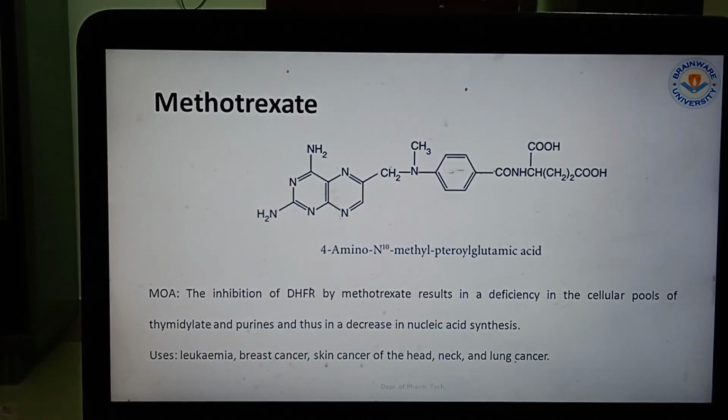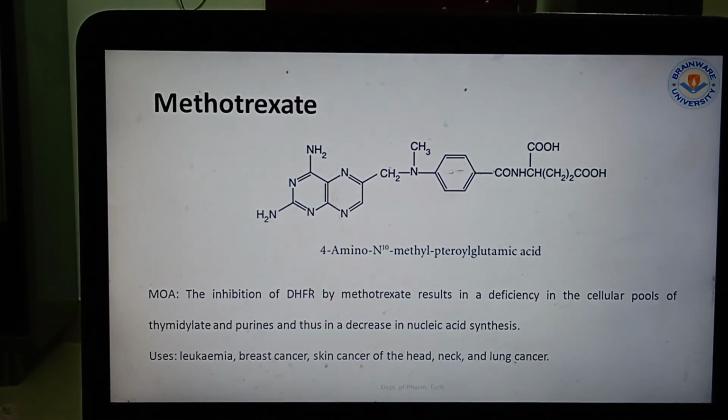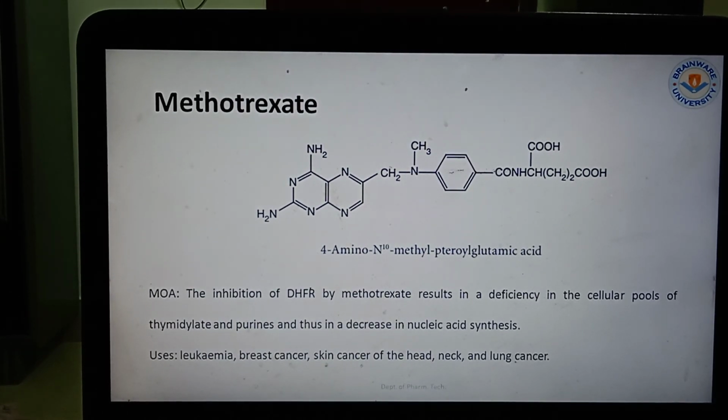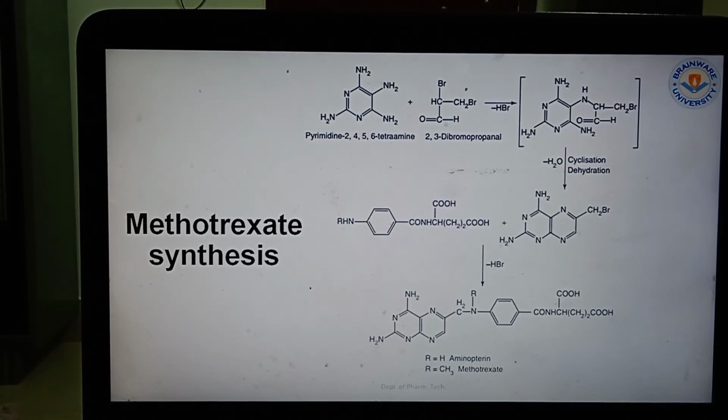Now coming to the methotrexate mechanism. The inhibition of DHFR by methotrexate results in a deficiency in the cellular pools of thymidylate and purine, and thus a decrease in nucleic acid synthesis. It is used in leukemia, breast cancer, skin cancer, cancer of the head and neck, and lung cancer. Now we will follow the methotrexate synthesis.